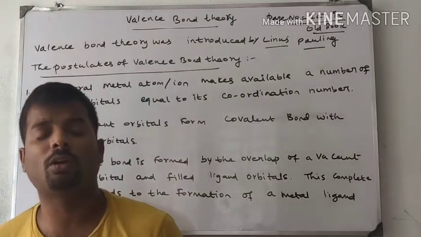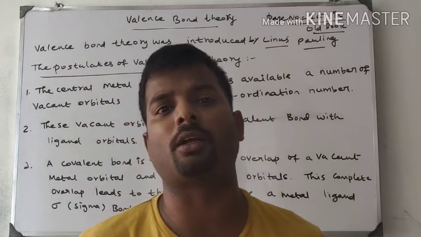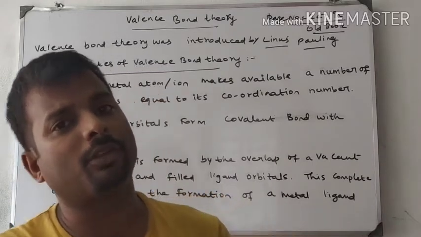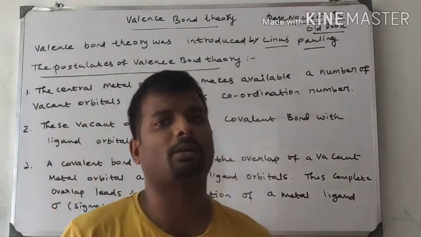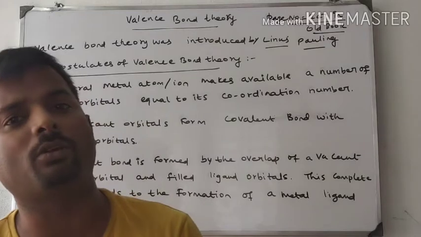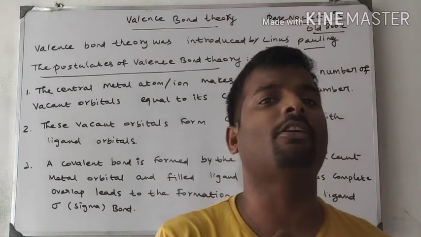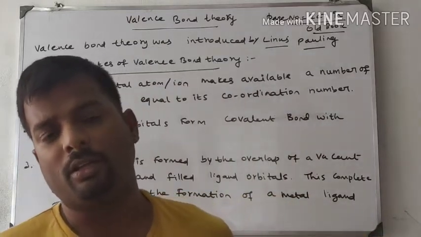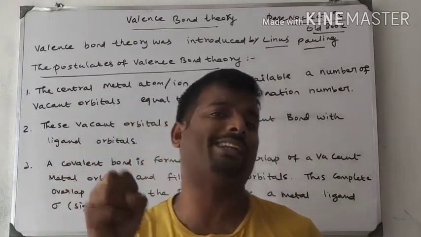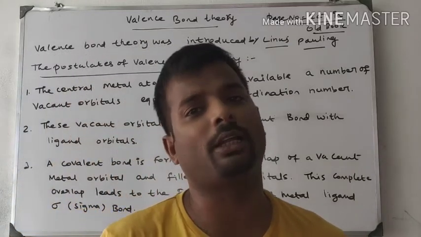Hello students, Werner coordination theory does not explain the nature of bonding between the ligand and the central metal atom. So valence bond theory came to explain the nature of bonding between the ligand and the central metal atom. We already discussed that the bonding between the ligand and the metal is a coordinate covalent bond, because the metal is an electron deficient species containing vacant d orbitals, whereas the ligand is an electron rich species. The orbital of the ligand contains at least one lone pair of electrons. Therefore, it can donate electrons.